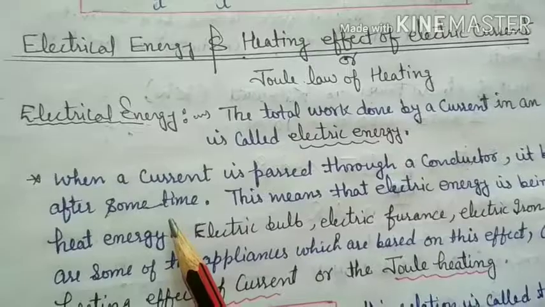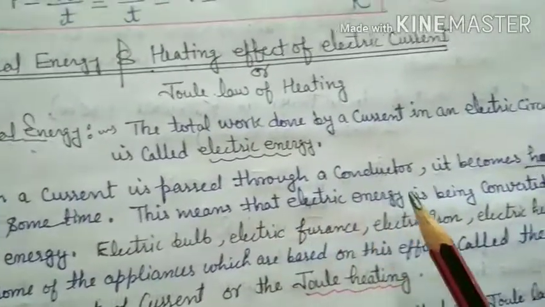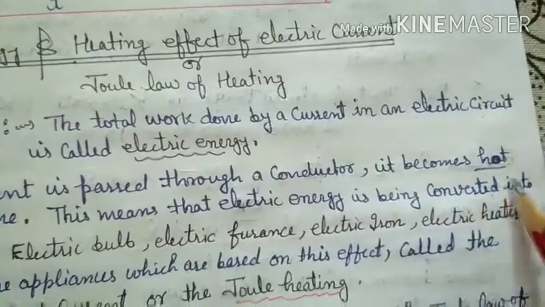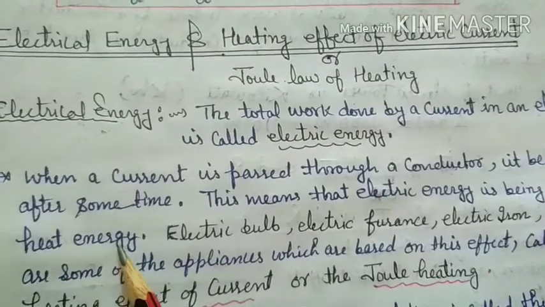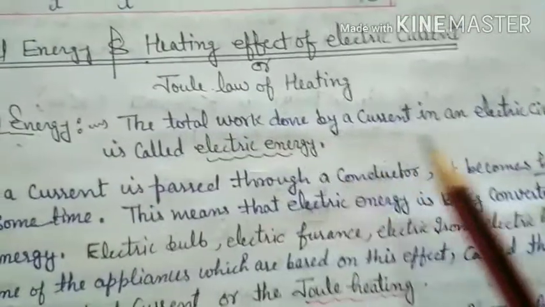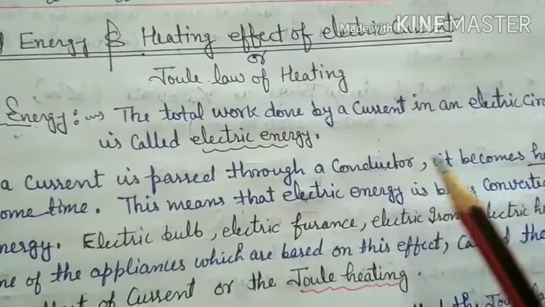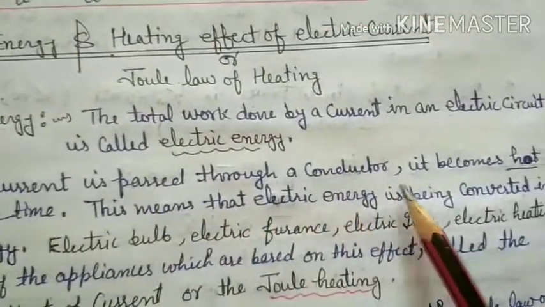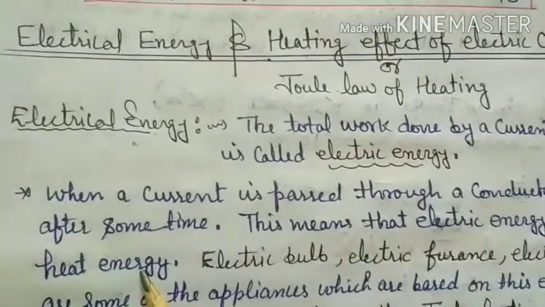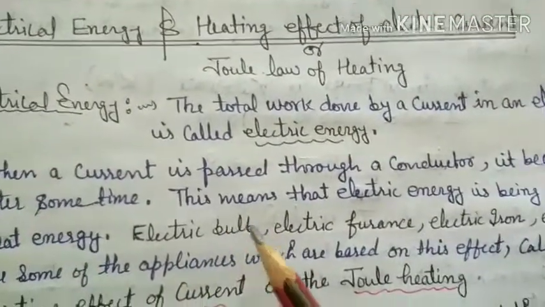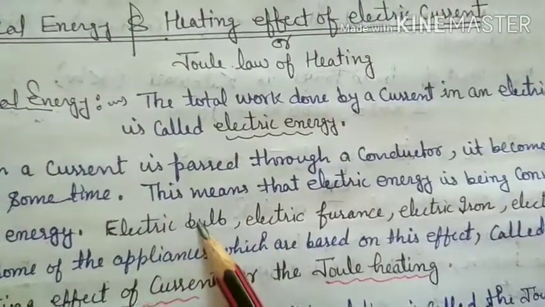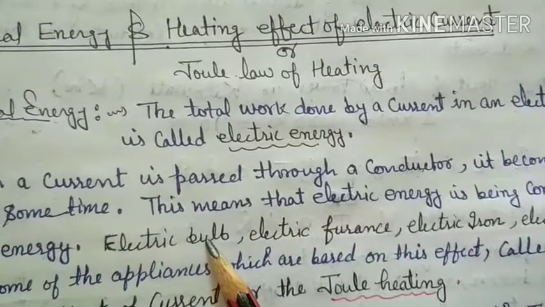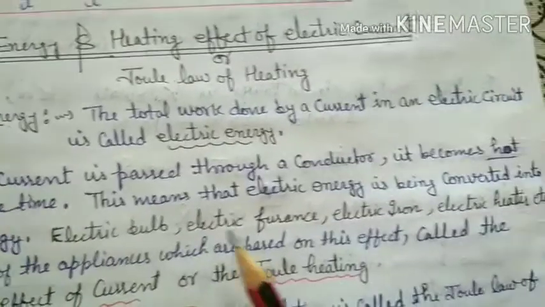After some time, this means that electric energy is being converted into heat energy. When a current passes through any conductor or any heating element, it becomes hot after some time. This means that electric energy is converted into heat energy. Example, electric bulb. In a bulb, one element is used, tungsten.